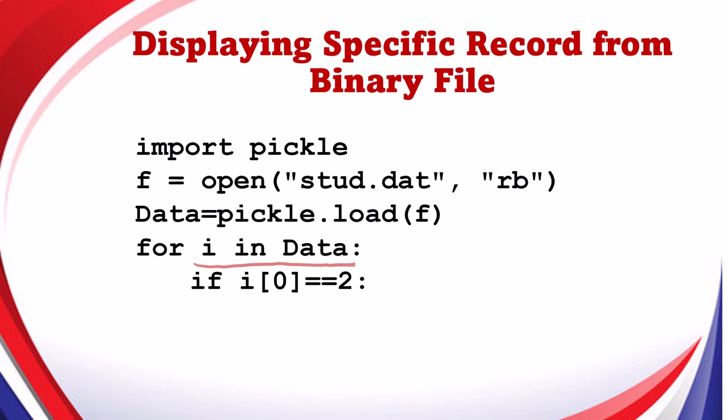stored. If I[0] is equal to 2, in this question I'm trying to display the data of a student whose roll number is 2. So if roll number I[0] matches 2, then it prints the data, and finally close the file.